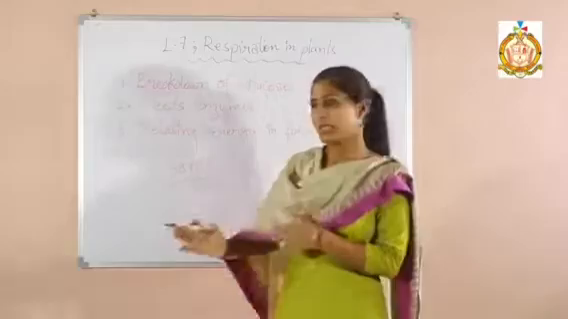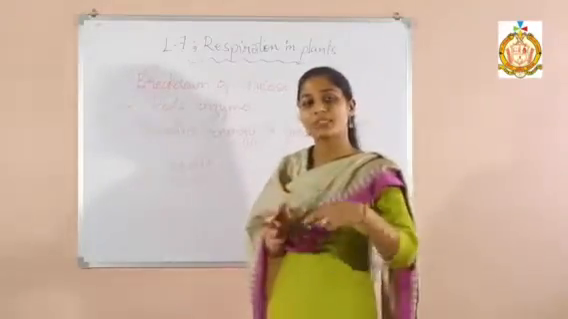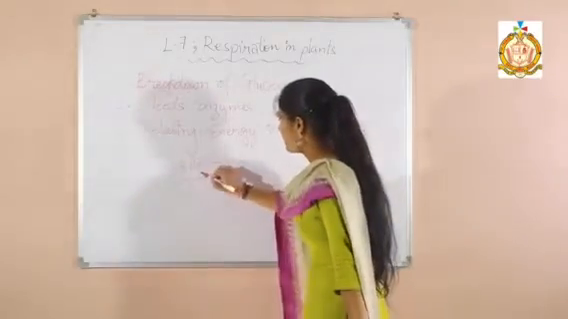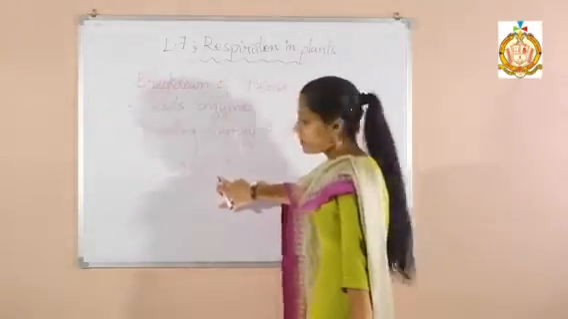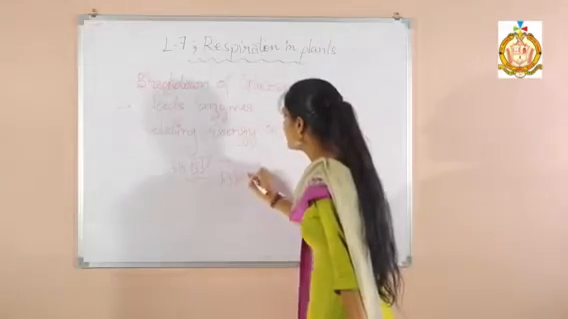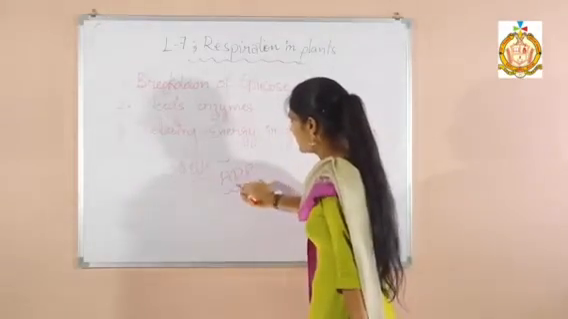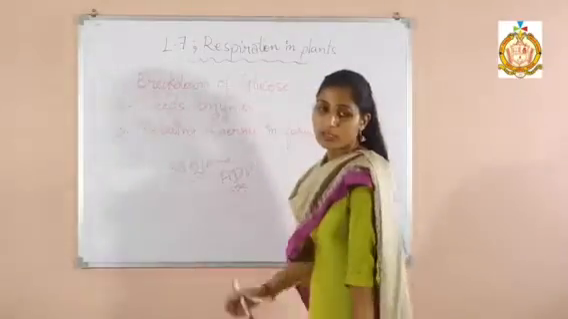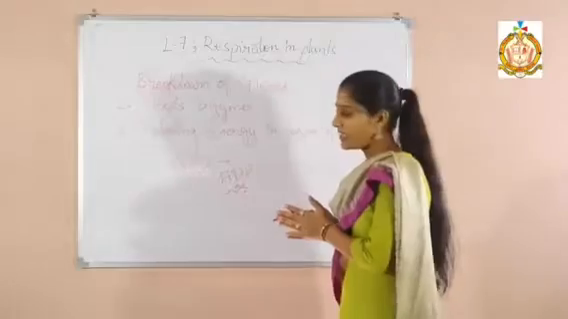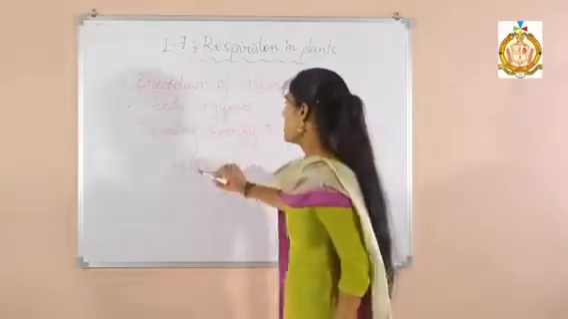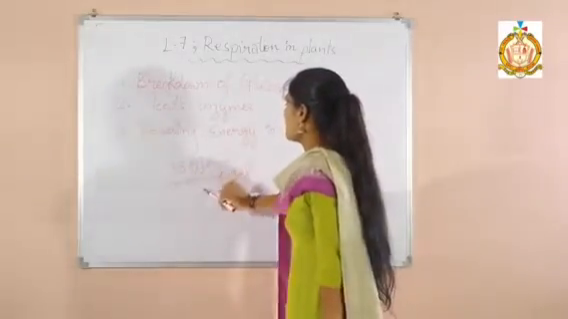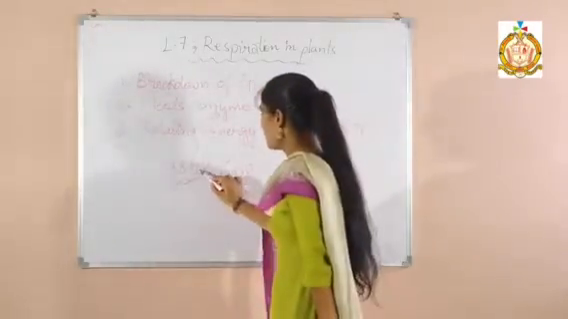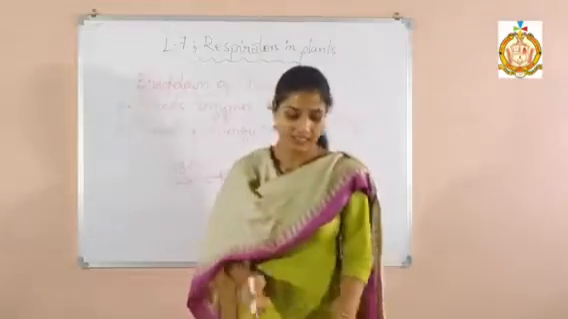In the respiration process, ATP is converted into ADP. As I gave you the full form of ATP, adenosine triphosphate, ADP means adenosine diphosphate. Here diphosphate means two molecules of phosphate, and in ATP there are three molecules of phosphate. This ATP is converted into ADP, and when it is required, it is converted back into ATP. So the conversion of energy takes place.